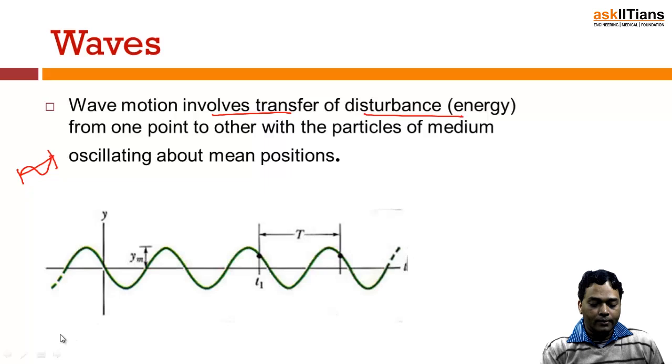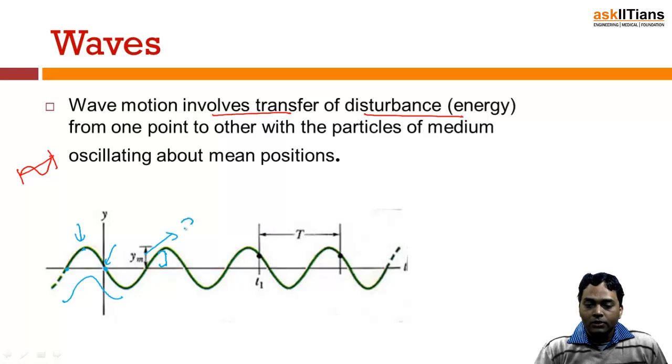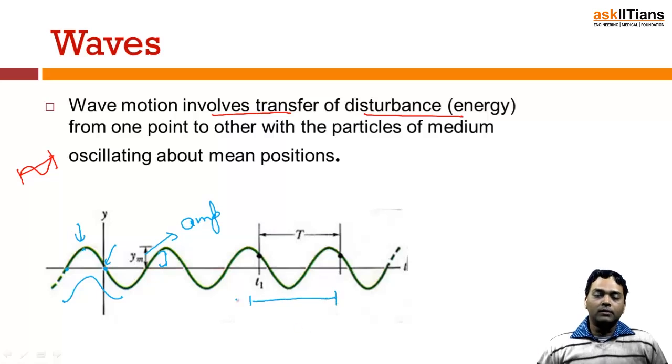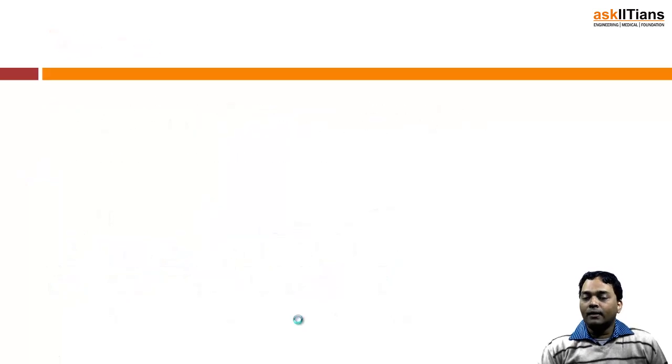So here if you look at it, in this particular case, the wave is moving like this. So obviously the wave is starting from this point, it's going to this point, then it's coming back here and so on. So this basically tells us about the maximum displacement, which is also known as the amplitude. And if you take any point here and similarly you go to another point here which is equal, means both the motions are equal, in that case the time it takes to go between these positions is what is known as the time period of motion. This is how we define the waves.